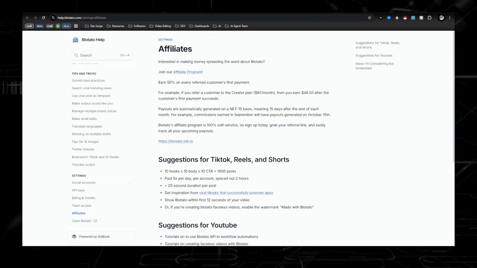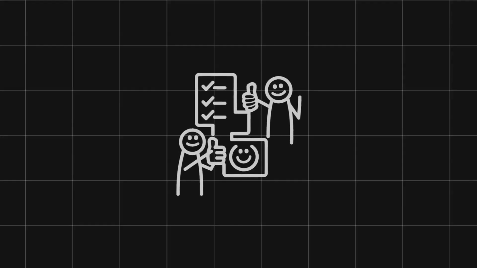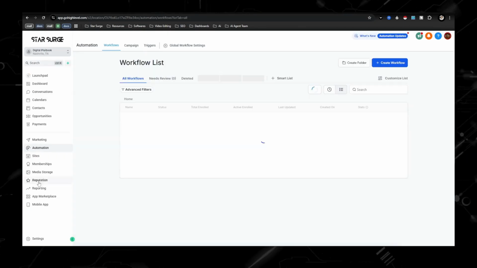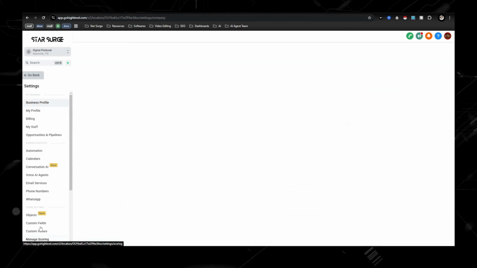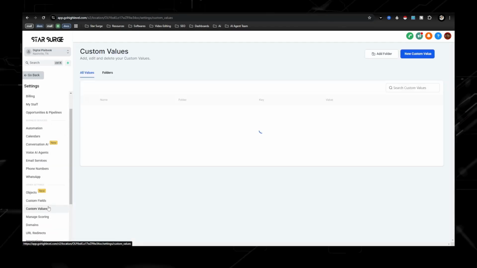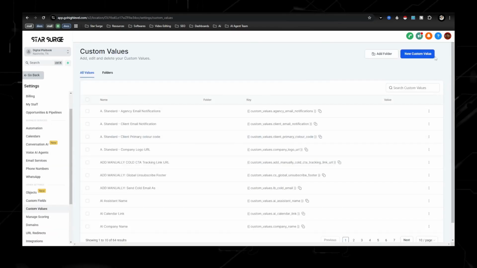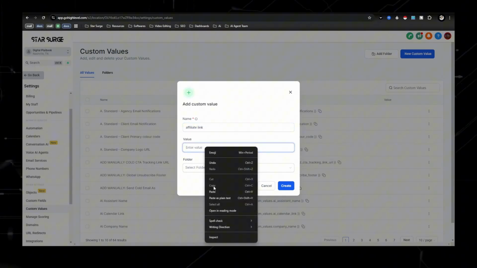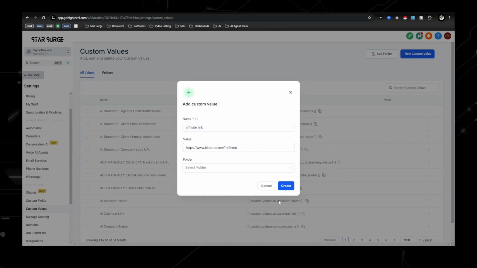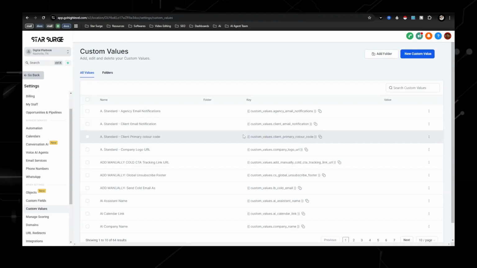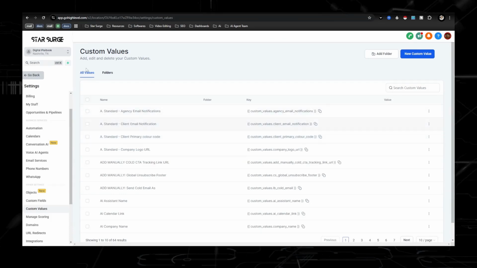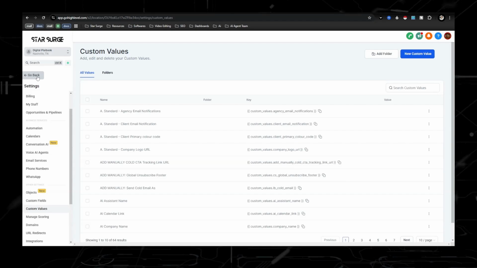Boom, this is going to be your affiliate link, and this is what you're going to copy and paste into your custom value. So going back to Go High Level, we are going to go back to the workflows. Now it's going to take us to the home screen. We're going to go down here to settings, and then we're going to go to custom values. All you're going to need to do is hit new custom value, name it affiliate link, and then this right here is where you're going to paste, and then hit create. Then all of your custom values with the title affiliate link are going to be populated already.